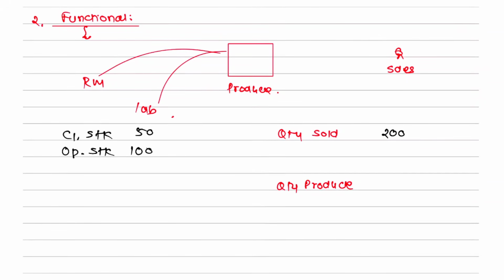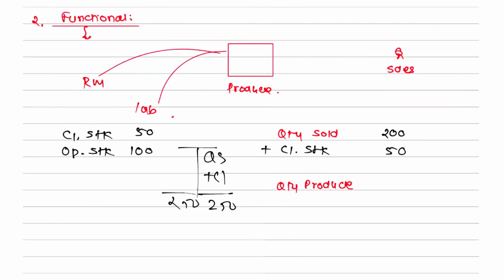150. See the logic, either you can just think about the trading account. So quantity sold plus closing stock will be added on the same side. So plus closing stock, if you add 50, then the total becomes 250. So like 200 you want to sell, and after selling 200 you want a stock of 50 with you. So you have to produce 250 for that matter. How many units you have to produce? 250. Then only after selling that you will have a stock of 50.